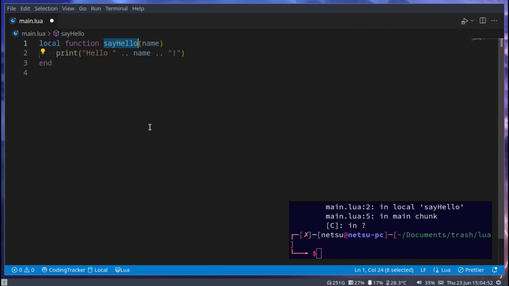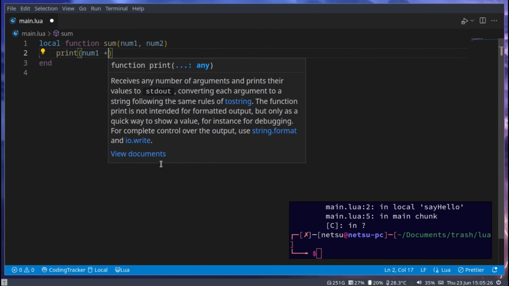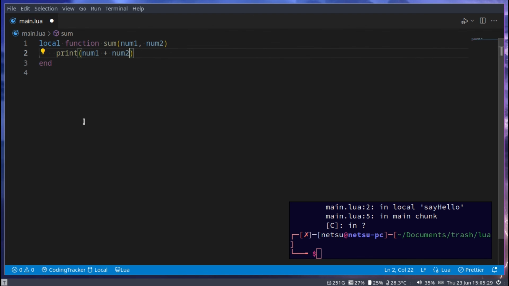Now let's go a bit more complex and do sum. And this will get the sum of 2 things. Let's say we get num1 and num2. Then here we can just return the value. But how does one return a value here? Because we could print out what it is, so print num1 and num1 plus num2. And we could call this sum 10.